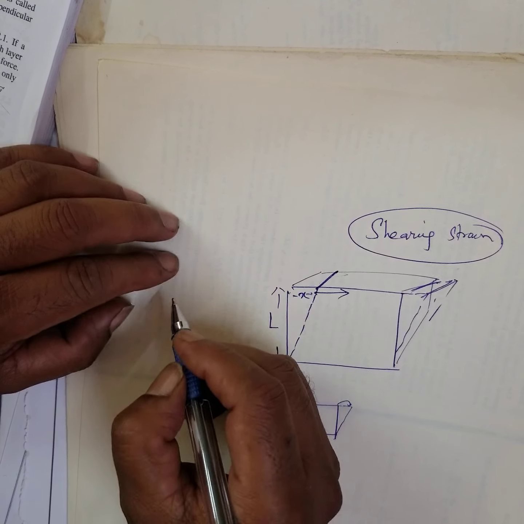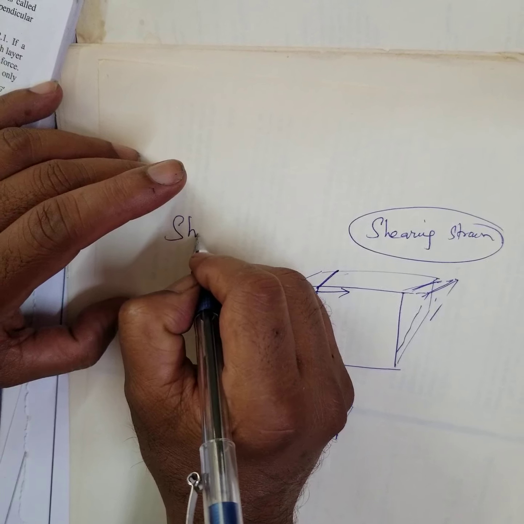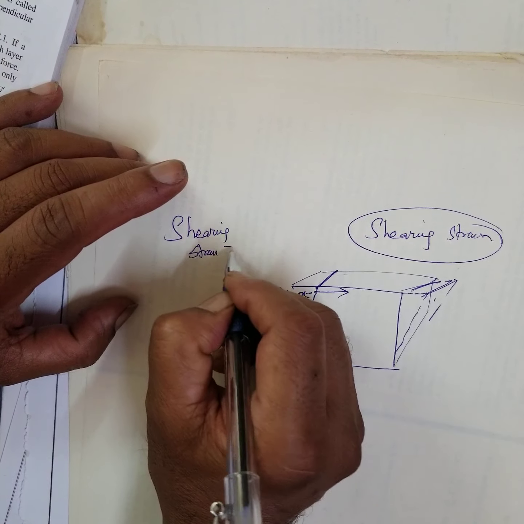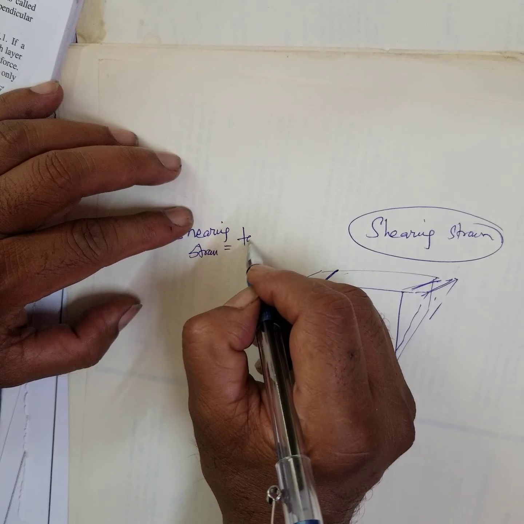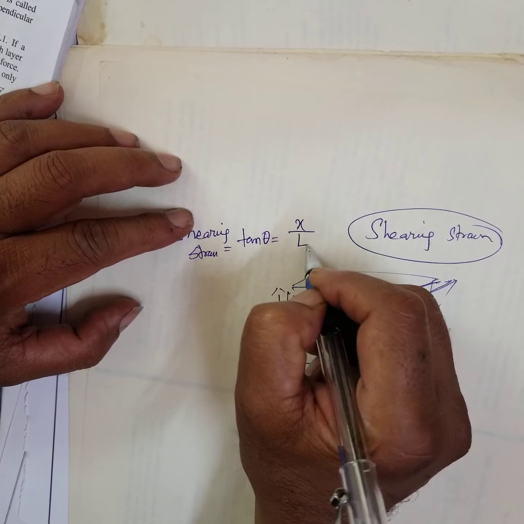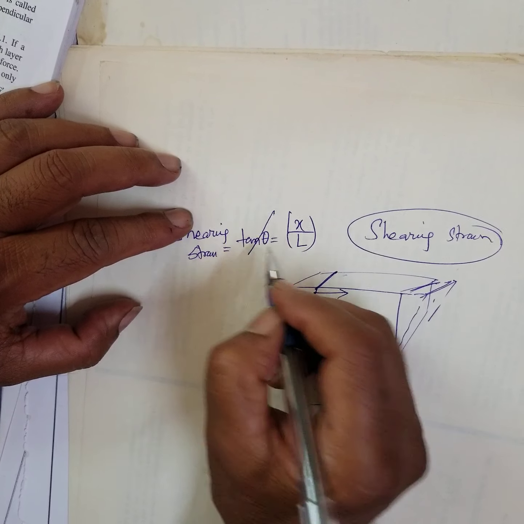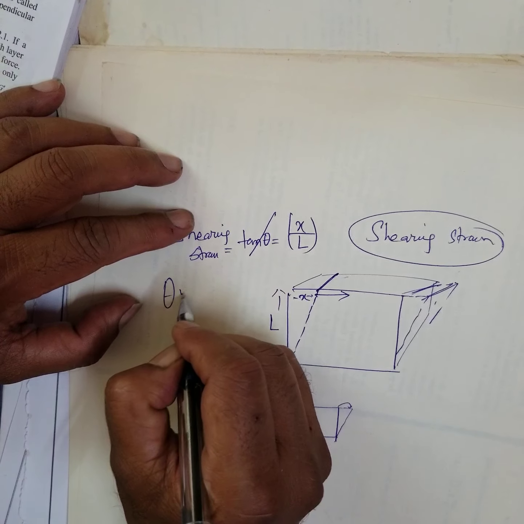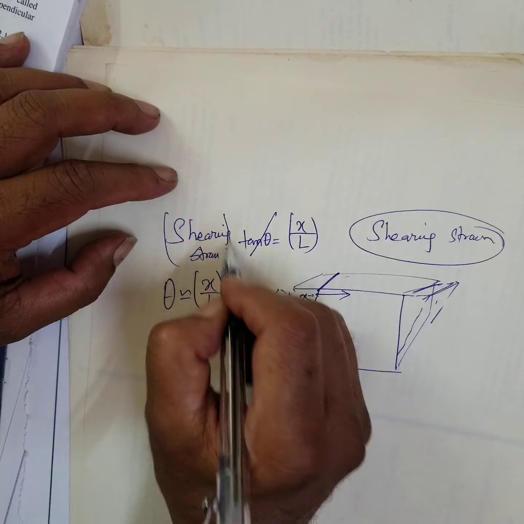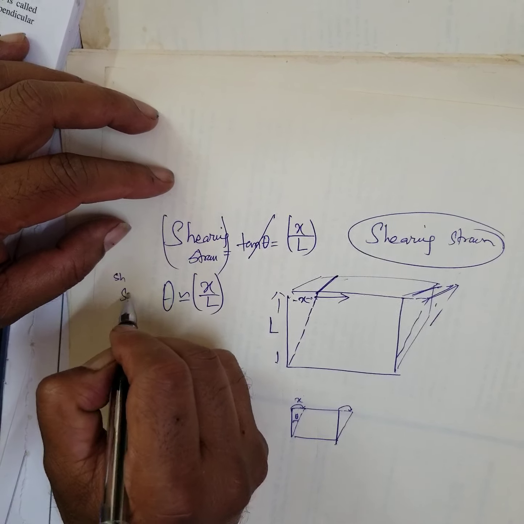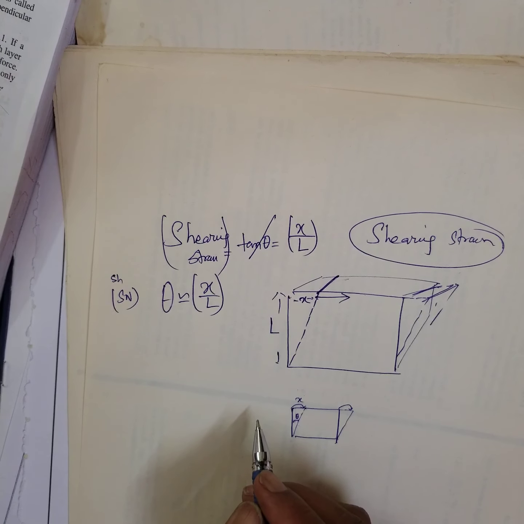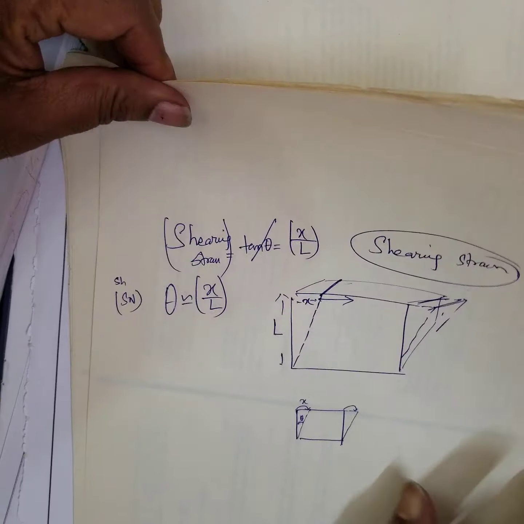Therefore, shearing strain is equal to tan theta, which is equal to x by L. This tan theta is very, very small, so theta is nearly equal to x by L. It's called shearing strain, right?